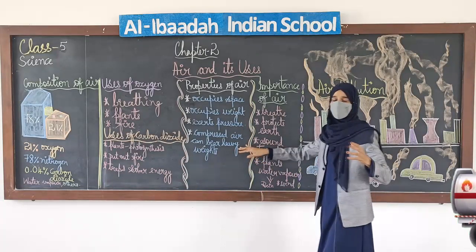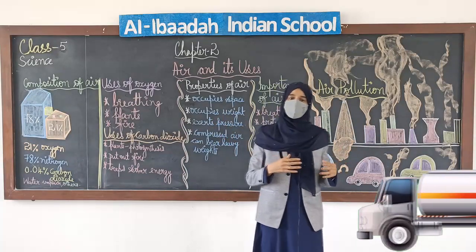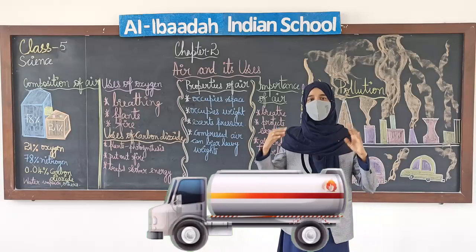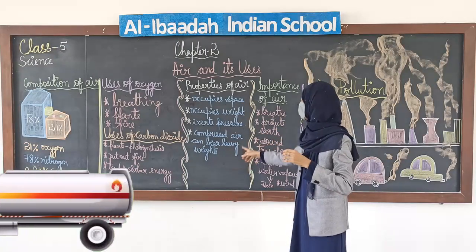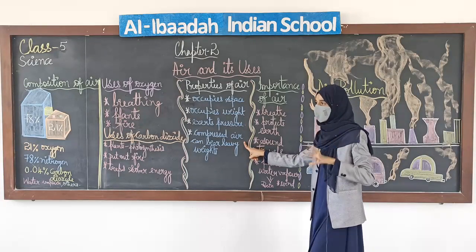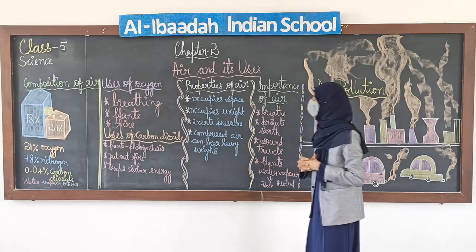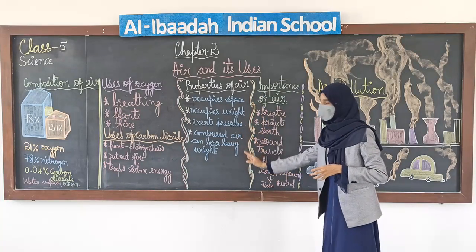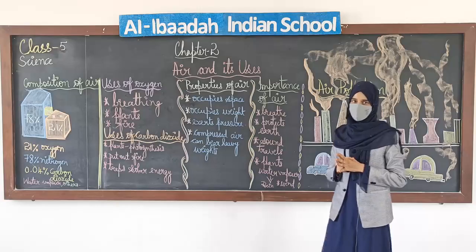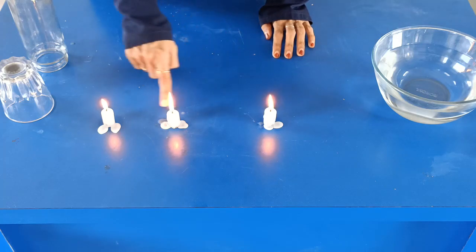Do you agree? You might have seen a truck which carries heavy load, even a car or bus, only with 4 tires, 6 tires, because they are filled with air. Tires are compressed with air, so they can bear heavy weights. Now I am going to show you all these properties with a short experiment. Look here students, there are 3 candles, okay, and all 3 are burning.